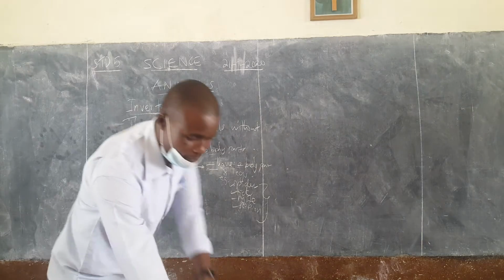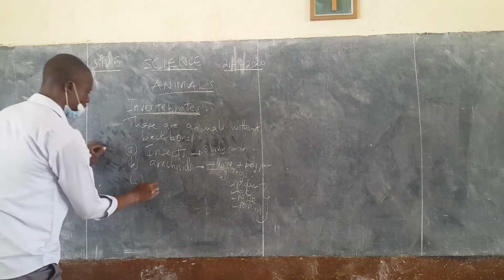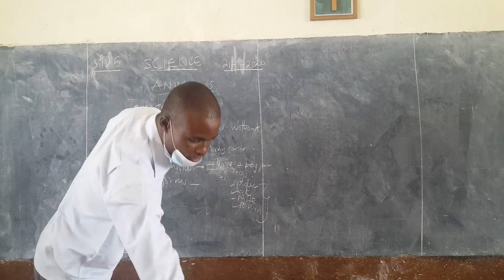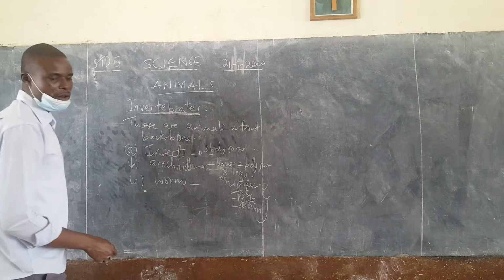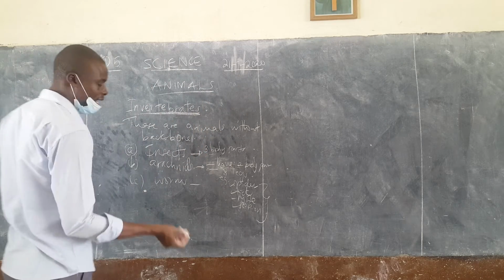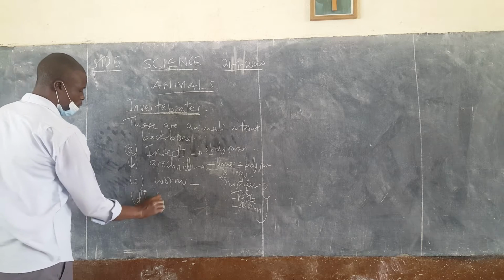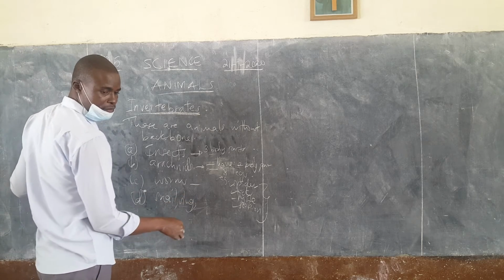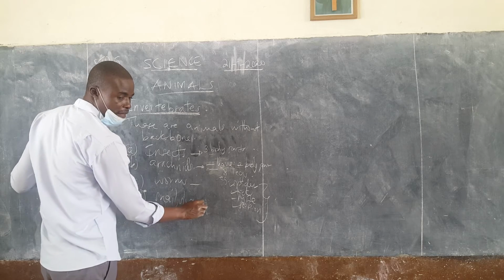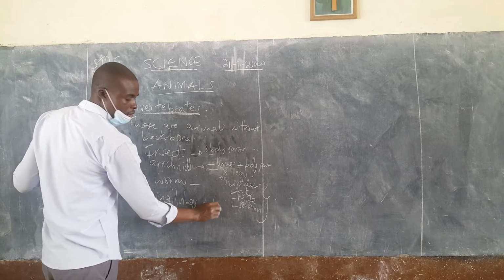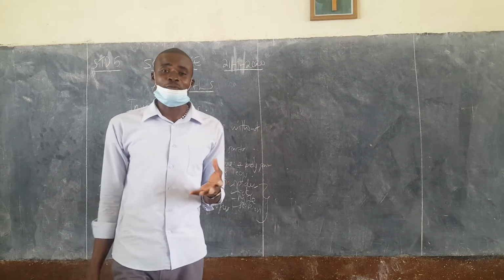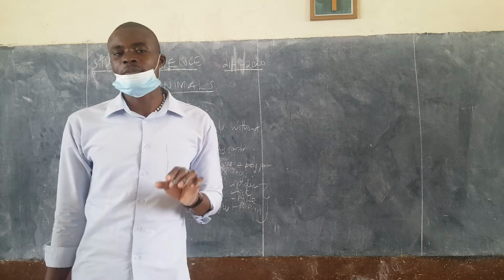Then C, we have the worms. Worms are so many. Then D, we have the group of snails, slugs, and then the octopus. Those of you who think that the octopus is a fish, the octopus is not a fish.